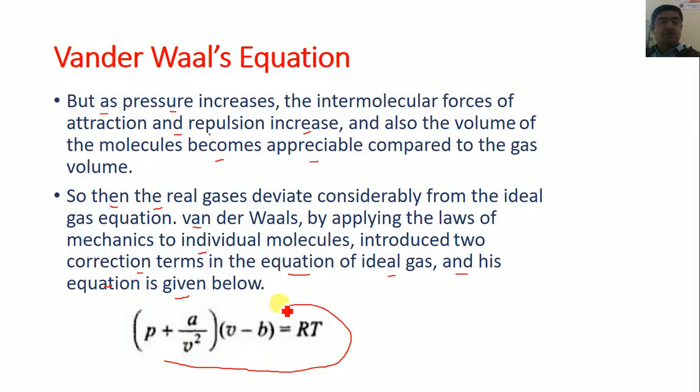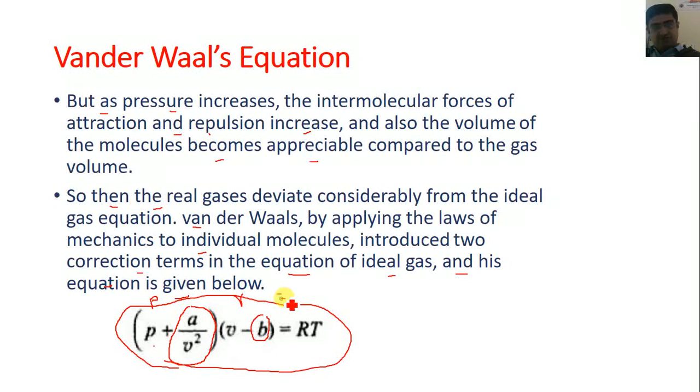So here is the equation given by the scientist van der Waals, known as the van der Waals equation, which is applied to all real gases. In the main equation he has changed two terms. The first term, the pressure, becomes P plus a by V square. The ideal gas equation was PV is equal to RT.